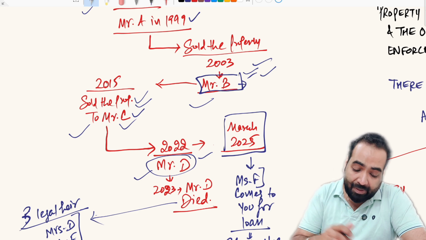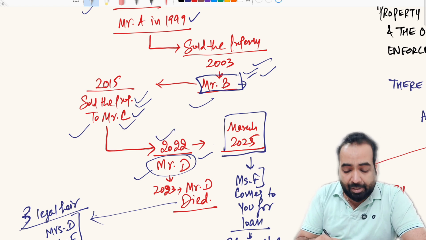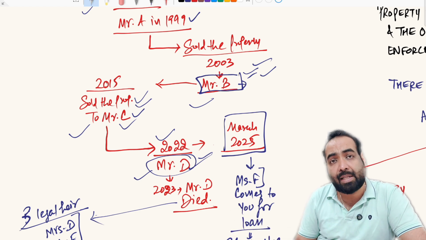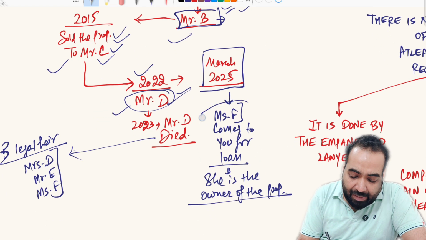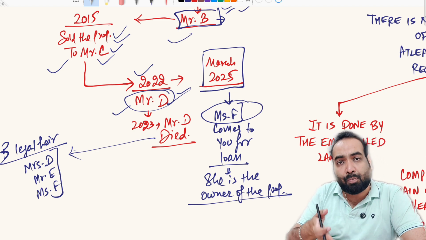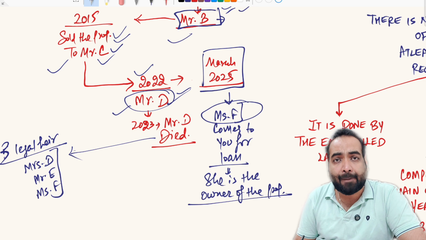He verifies that this property is not mortgaged with any other person. Then he verifies whether Miss F has the ownership to mortgage that property, whether she is the actual owner of the property or not.